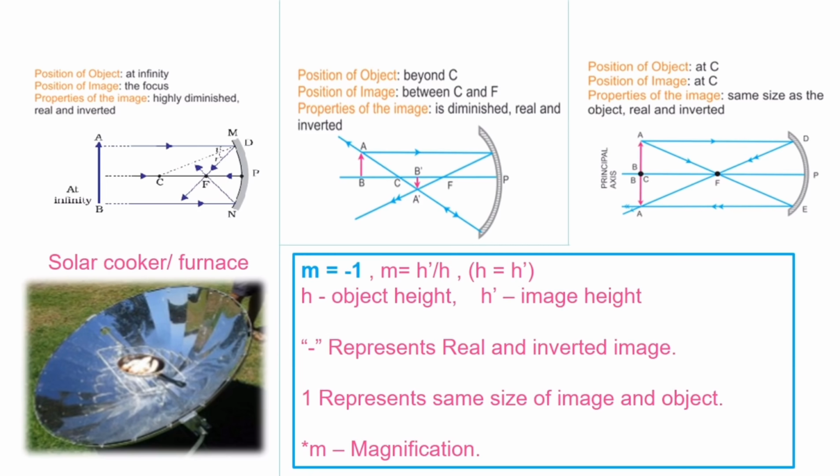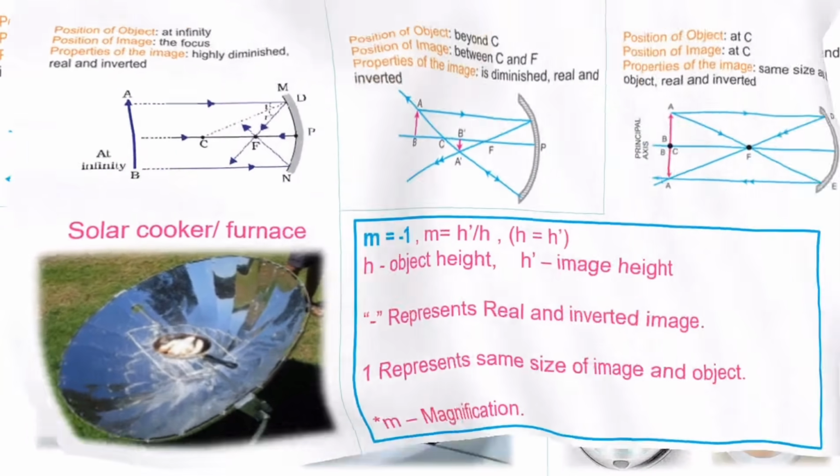So how does it work? When this particular setup is placed in front of the sun, where the sun is the actual object position, from the sun the light rays come and reach the solar cooker, and since it is made up of a concave reflector, all the rays of the sun get converged at a point, and that point is the focus point. In that focus point only the cooking vessel is placed so that the food gets cooked. So that's how the solar cooker works.